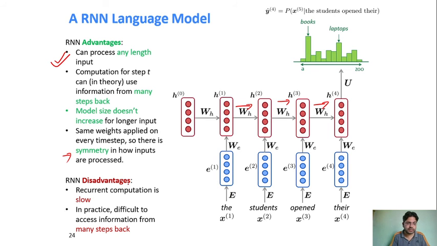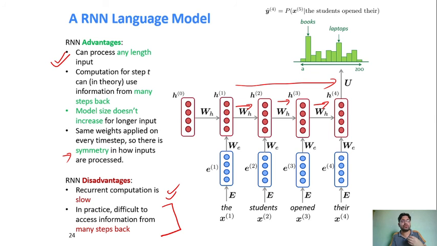Now, what are the major disadvantages? First, it is slow because it works in a sequential manner, not in parallel where all four inputs go in one go and you get the output. No, it is sequential here, right? Another big challenge: suppose the sentence is like 100, or say 50 words. While it is processing the 50th word, it might almost forget what we saw in the first word, because the length is very long. Whenever we have very long-term dependency, it fails many times, right?